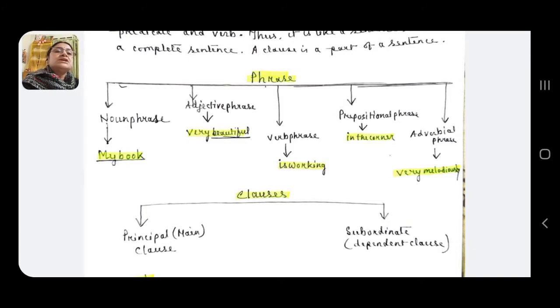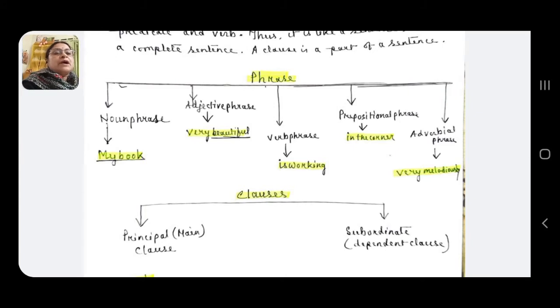Then prepositional phrase, suppose take for example the sentence, the boy is standing in the corner. Here in the corner, this group of words is a phrase and here the main word is the preposition of direction in. So, this group of words or phrase will be known as prepositional phrase.